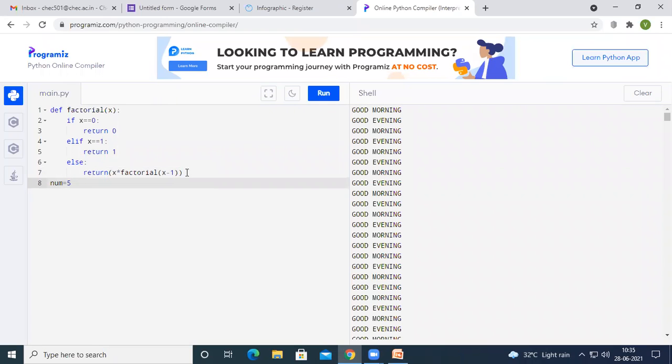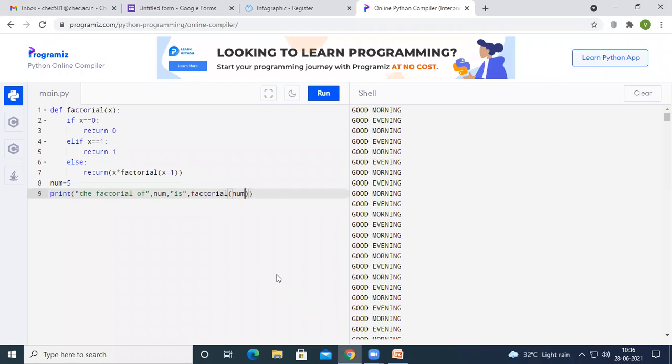I am going to print the factorial of number, where here we have to call the factorial method, factorial of number.